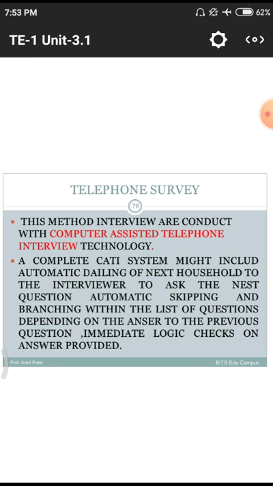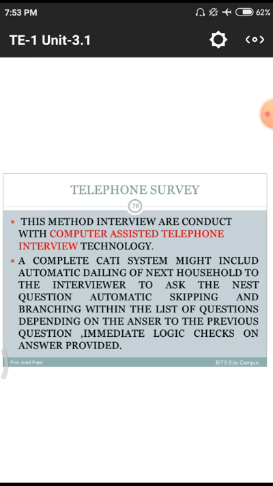Automatically the computer assistant will call the numbers. Press 1 for this problem, press 2 for this problem, press 3 for this problem. Likewise they tell us, and we simply press numbers on our phone, so that the data is automatically passed to the computer. Those data will be stored in a particular manner. A complete CATI system might include automatic dialing of the next household, asking the next question, and automatic skipping and branching whenever the questions depend upon the answer to the previous question. Immediate logic checks on the answers are provided.